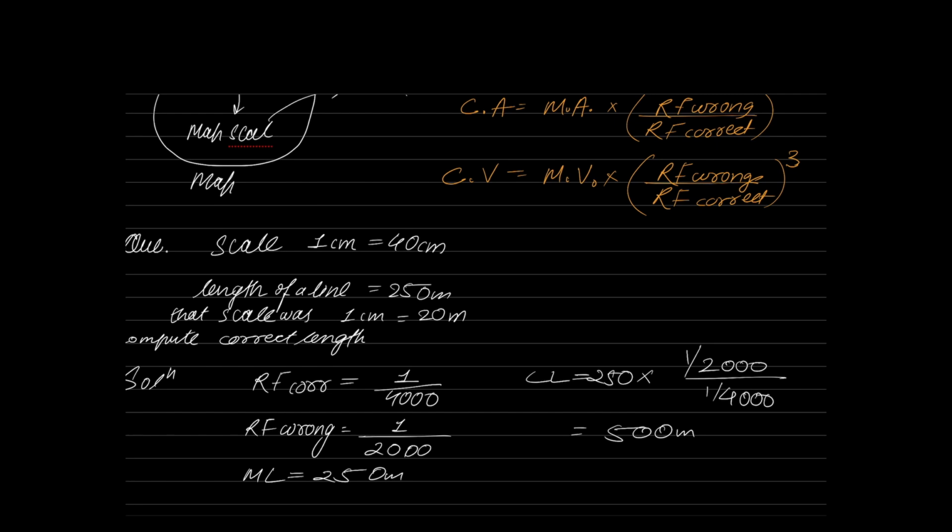If you identify it incorrectly, instead of getting 250 into 2, you will get 250 by 2, 125 meter. That will be given as option A. So do not let that happen. Please read the data clearly. Whatever is drawn on the plan, that is going to be your correct one. However, he is realizing that he used some other value to calculate the length. Clearly, that is wrong. So that is your correct answer.